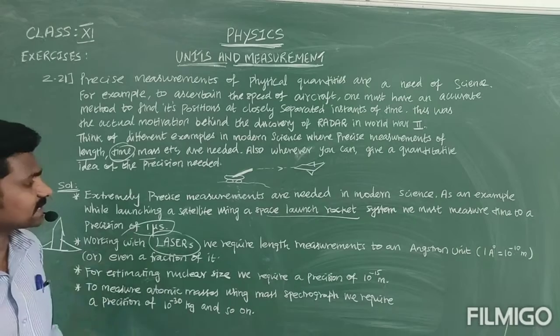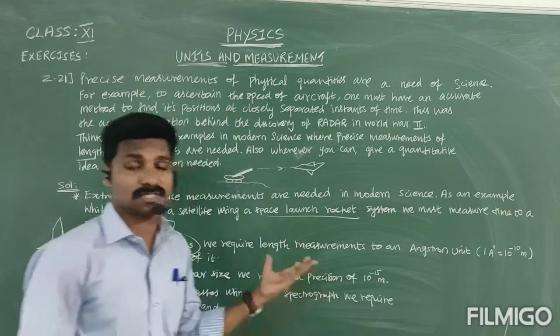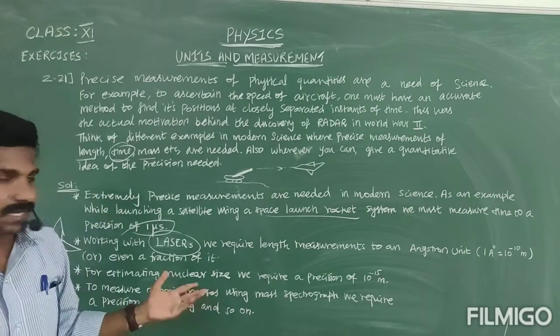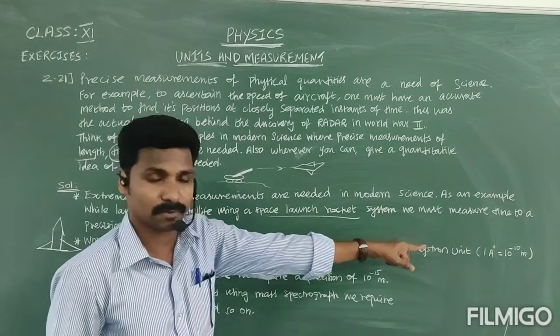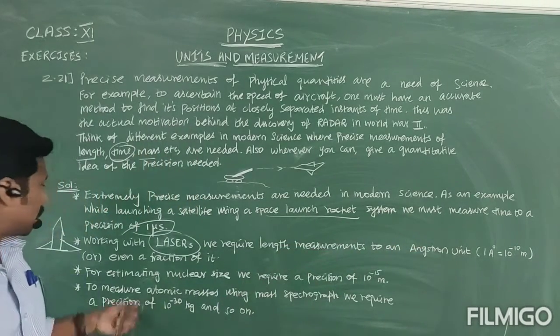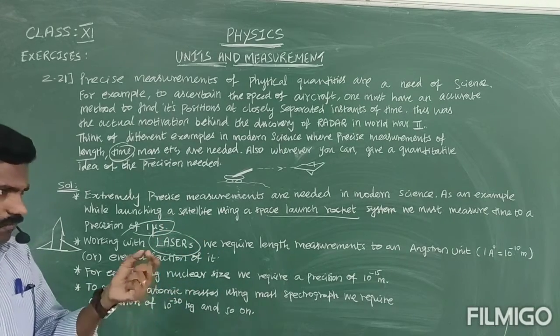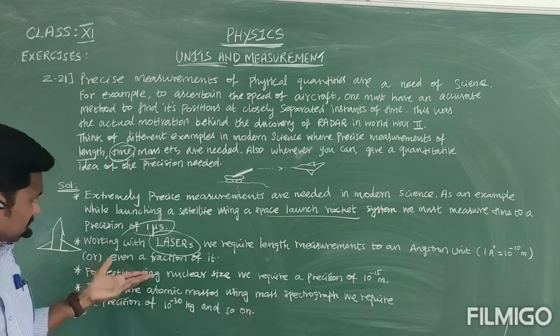So working with the laser, we require length measurement to an Angstrom unit. See that much accuracy, at the Angstrom unit level. One Angstrom unit is 10 power minus 10 meter, or even a fraction of it, not only 1 Angstrom unit, even 0.5 Angstrom unit. Like that, we can say some examples.